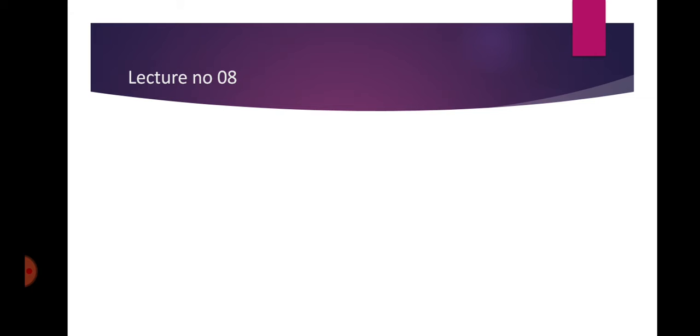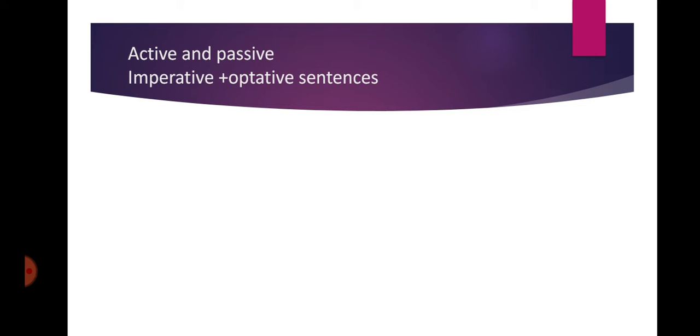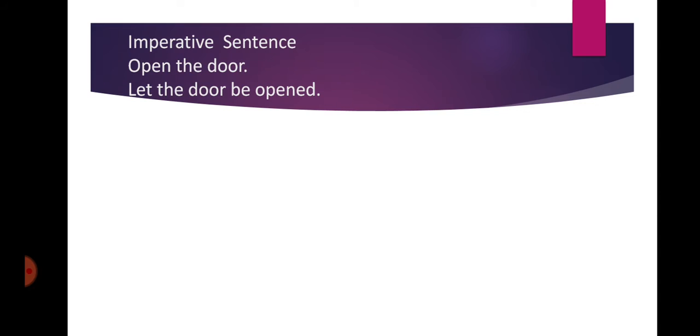Students, today we are going to have our lecture number 8, and in this lecture we will discuss the active and passive of imperative and optative sentences. As we have completed our tenses which can be changed into passive, so now we will discuss imperative and optative sentences. First of all, we are to see what is imperative sentence.